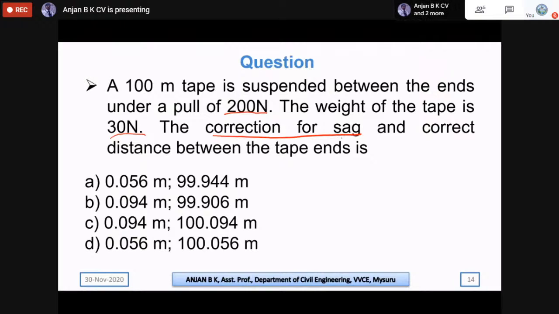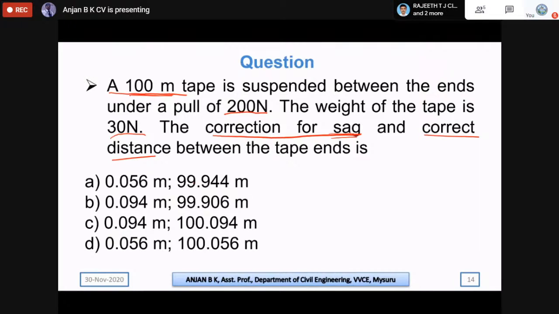One thing you should know is that the correction for sag is always negative. So whatever the measured distance of 100 meters, if the tape has error due to sag, then the correct distance will be less than 100 meters.